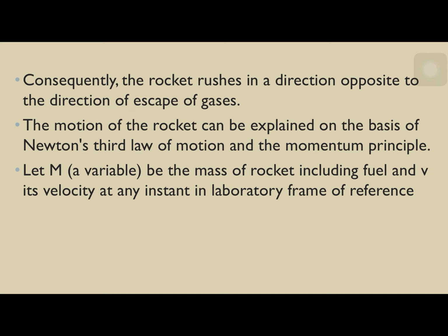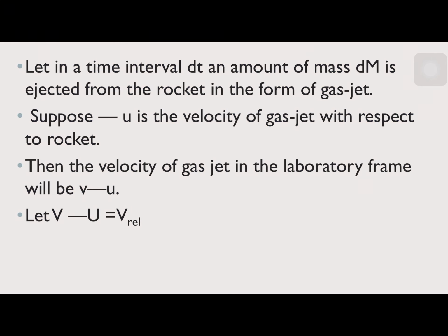the momentum principle. Let m be the mass of the rocket including fuel, and v its velocity at any instant in the laboratory frame of reference. Then let in a time interval dt an amount of mass dm be ejected from the rocket in the form of a gas jet. Suppose minus u bar is the velocity of the gas jet with respect to the rocket.